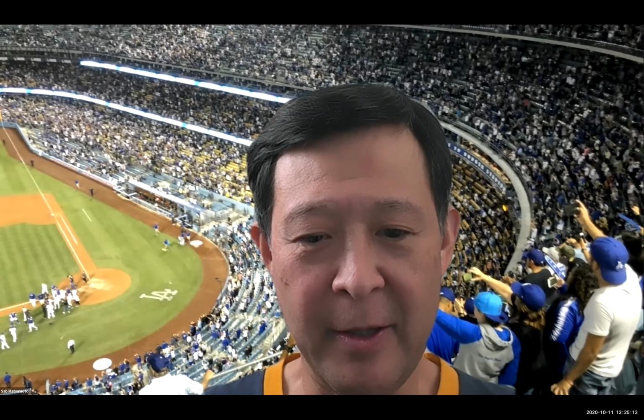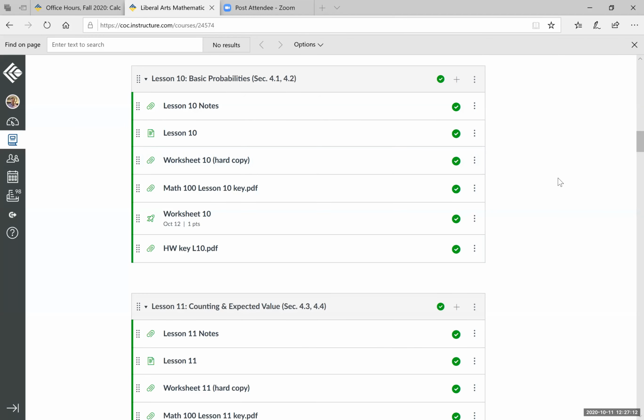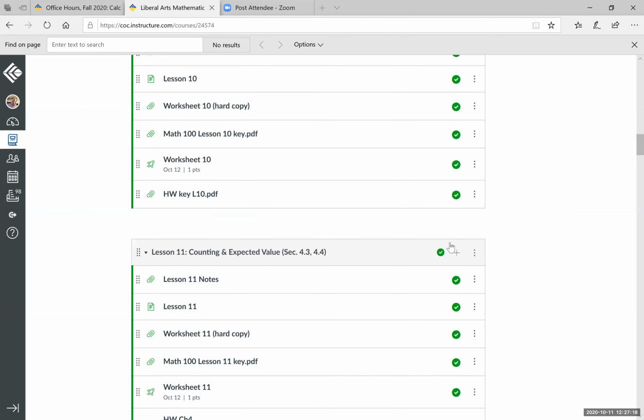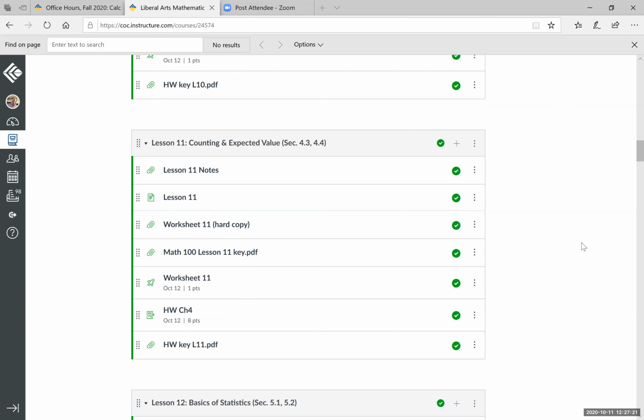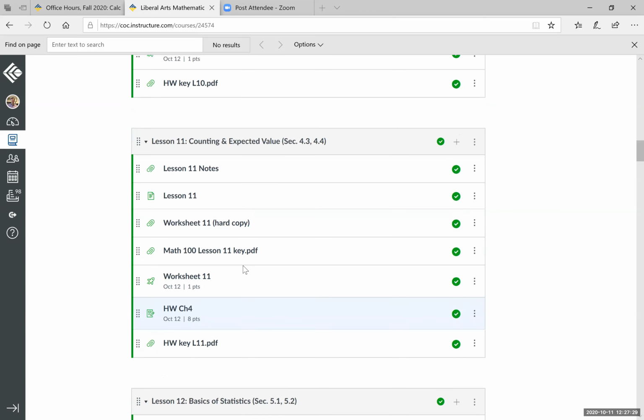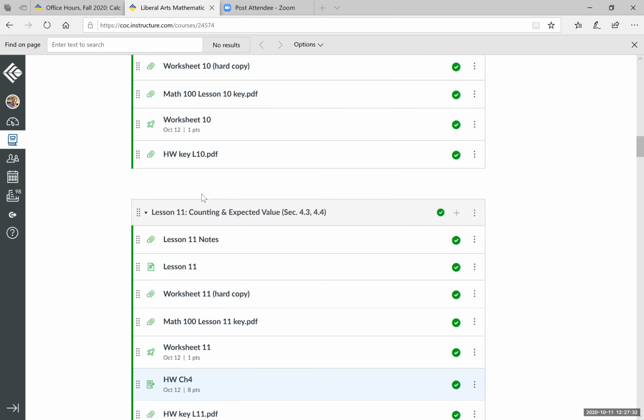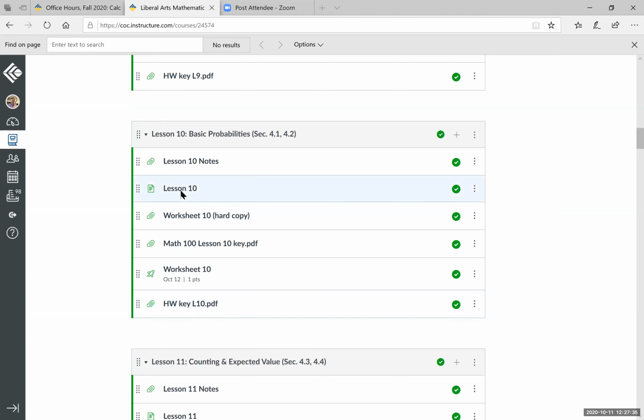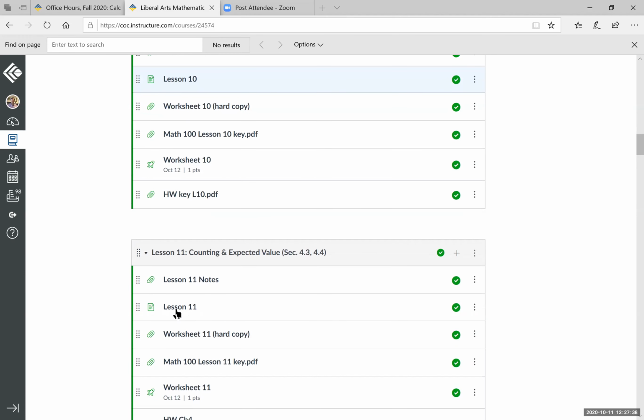All right, so let me show you, as I share the screen, our Canvas shell. Okay, so this past week, you studied lesson number 10, the first part of probabilities, and then lesson number 11, which is counting and expected value, right? Now, by the way, tomorrow, October 12th, your homework is due on chapter 4, okay? And where do you find the questions for chapter 4? Well, if you open each of these, like the lesson 10 page and then the lesson 11 page, for each lesson, the exercises assigned are listed on these pages. So take a look at them.